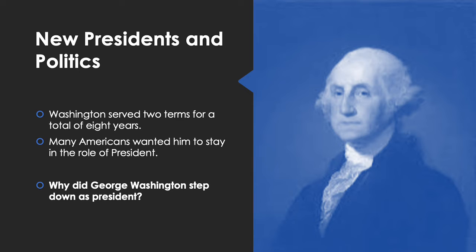So in this text, we're seeing that Washington sets the precedent of serving 2 terms for 4 years each. So the max time that a president can serve in office is 8 years. Many Americans wanted him to stay in the role of president for much longer, but your question that you need to answer is, why did George Washington step down as president? Please pause your video at this time and answer that question.